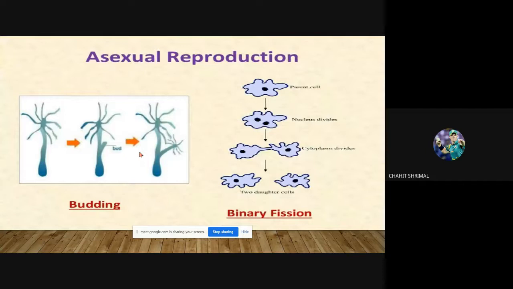Asexual reproduction: budding is a lateral outgrowth from the parent body that assumes the shape of the parent. In binary fission, a single-celled organism reproduces by dividing itself.